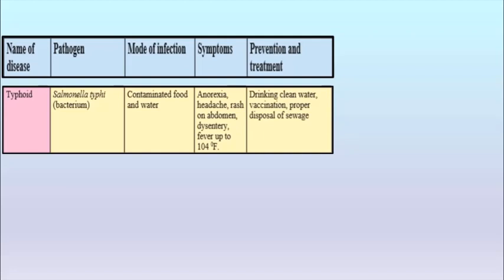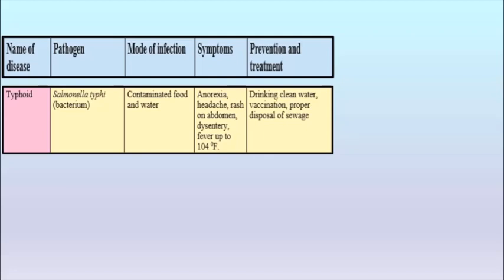A person doesn't feel like eating. Headache is there, rashes on the abdomen are there, dysentery is there. Now, this Salmonella typhi affects the digestive system, and that is the reason we have rashes on the abdomen and dysentery. And also, fever can rise up to 104 degrees Fahrenheit.